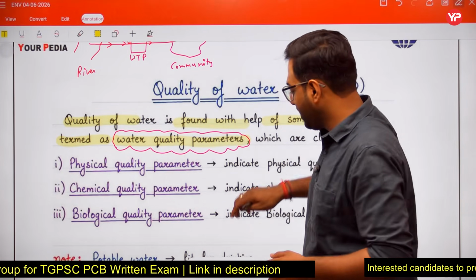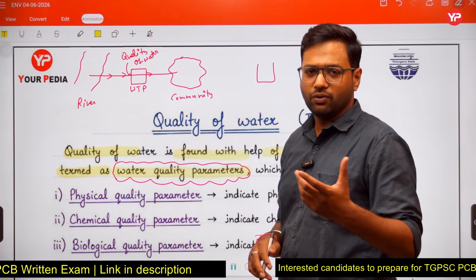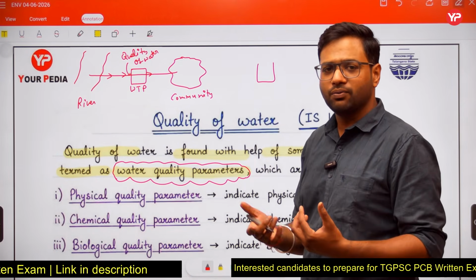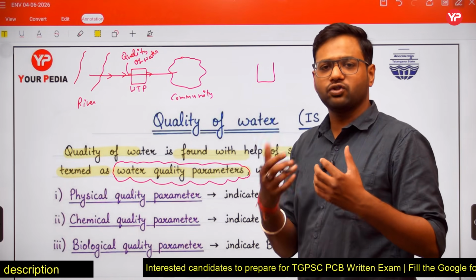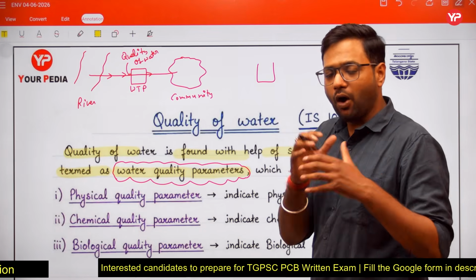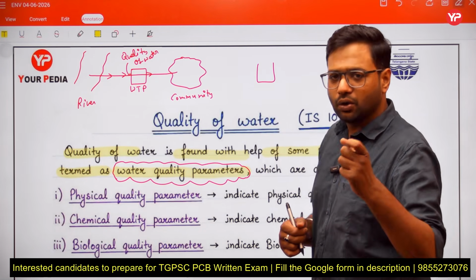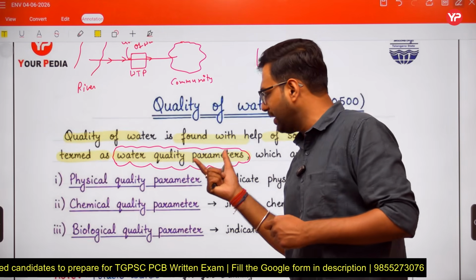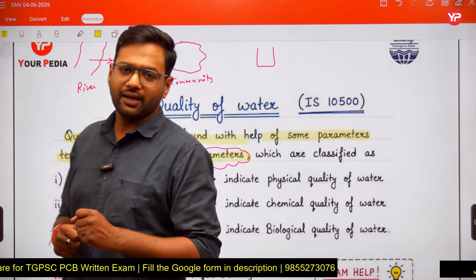If I say that you have a 1 liter sample of water and just consume it, you can say we cannot consume without checking the quality. So we have to check the quality of the water. How will you find the quality? How will you assess the quality of the water? So you will take help of certain quality parameters that are termed as water quality parameters, right?